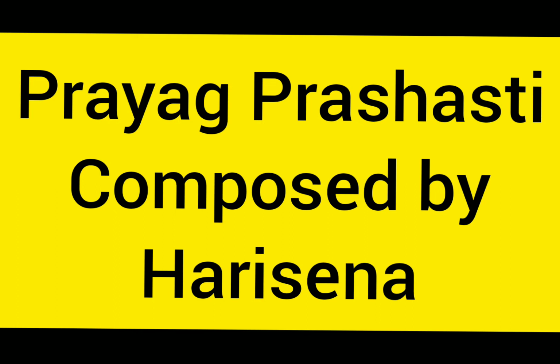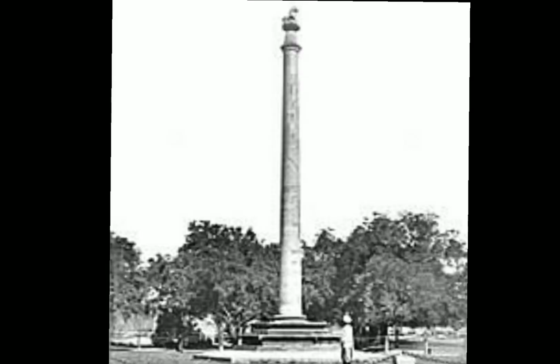The Prayag Prashasti was composed by Harisena. The inscription mentions that Samudragupta defeated 9 rulers in Aryavarta, and he conquered these kingdoms, uprooted them and made them a part of his own empire.